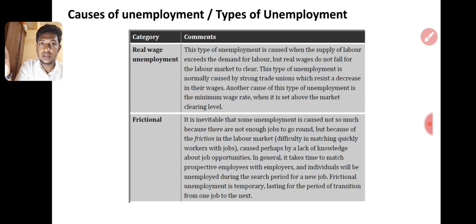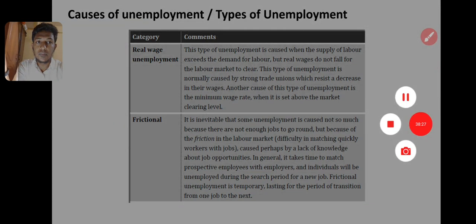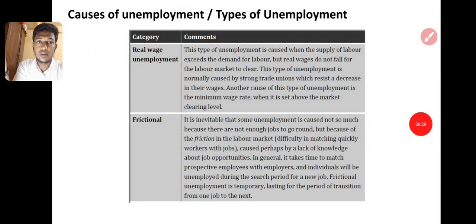This type of unemployment is normally caused by strong trade unions which resist a decrease in their wages. Another cause of this type of unemployment is the minimum wage rate when it's set above the market clearing level. Real wage unemployment: if my worth is to work at 300,000, but I work at 20,000, really I am unemployed in a wage rate, right?